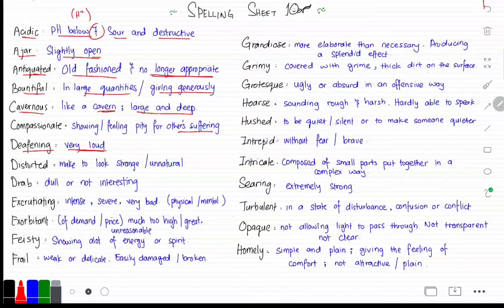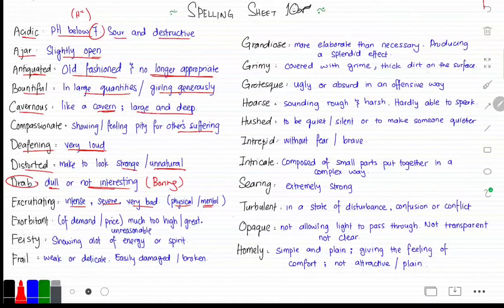Then we have distorted, which is to make something look strange or unnatural. You can distort a water bottle out of shape when you crush an empty water bottle. Then we have drab, which is something that is dull or not interesting. You can use drab in place of boring. Okay. Then we have excruciating, which is something that is intense, severe, or very bad. It can be both physical pain or mental torture, for example.